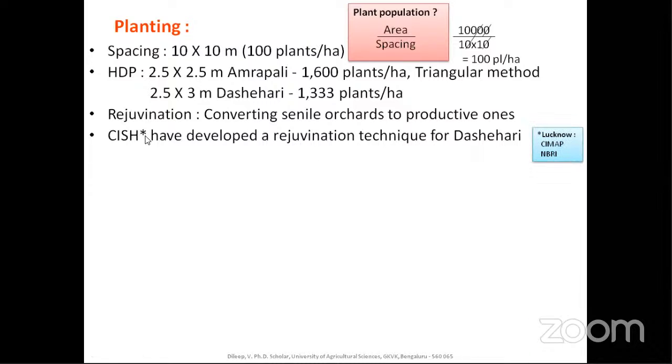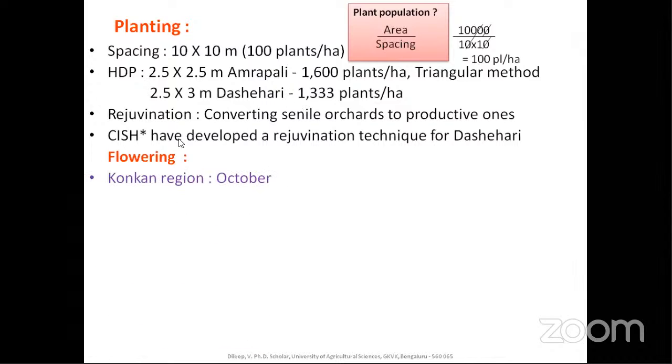Why have I put the star mark? CISH is present in Lucknow. What are the other institutes present in Lucknow? That is CIMAP, the Central Institute of Medicinal and Aromatic Plants, and also NBRI, the National Botanical Research Institute. So whenever you encounter such things, you should be aware of all the other things surrounding them.